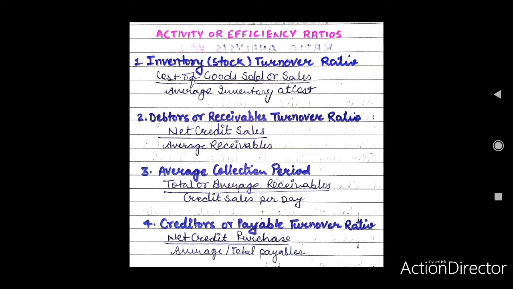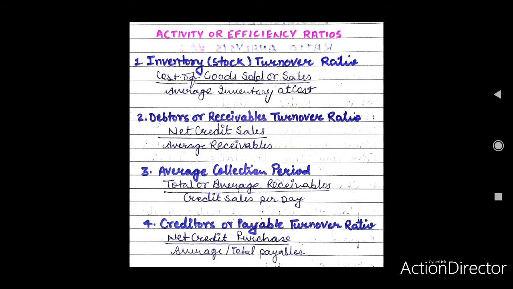Production cost will be calculated as raw material consumed plus labor cost plus direct expenses plus manufacturing overhead expenses. In all cases where gross profit is known, cost of goods sold will be sales minus gross profit. Average stock or inventory may be calculated with the help of opening and closing inventory of the year using the following formula: opening stock plus closing stock divided by 2.